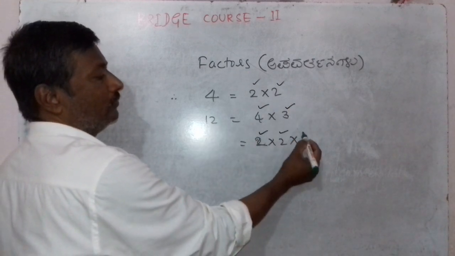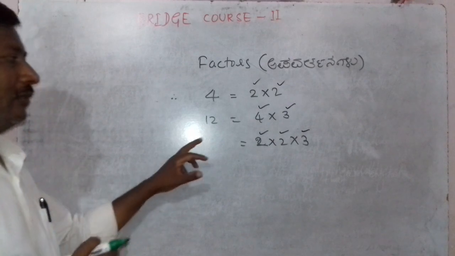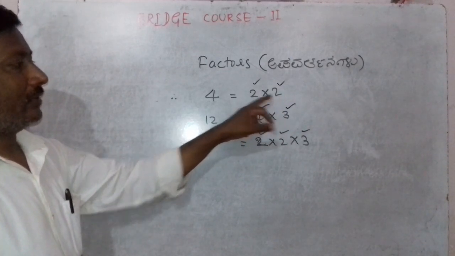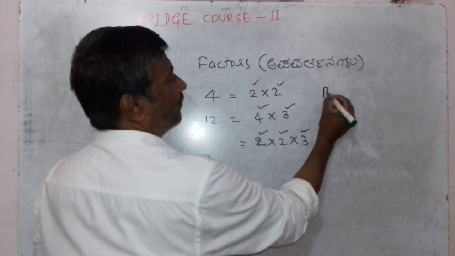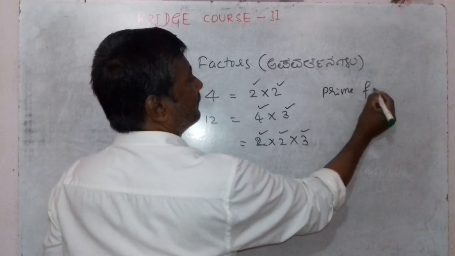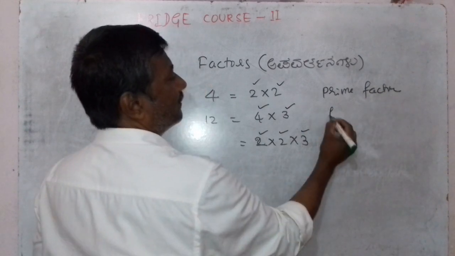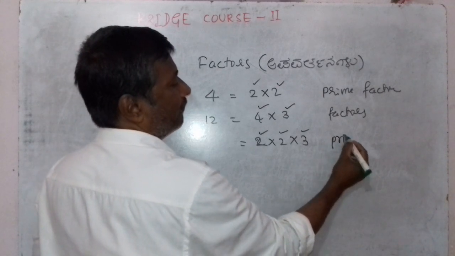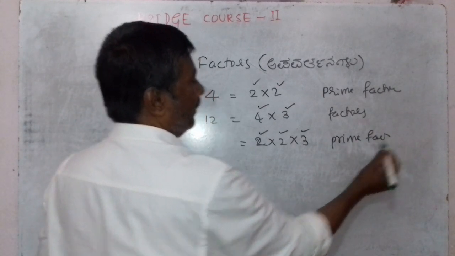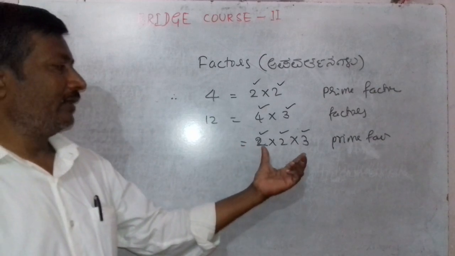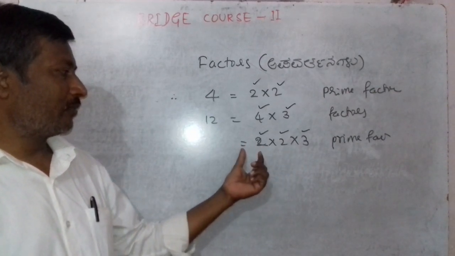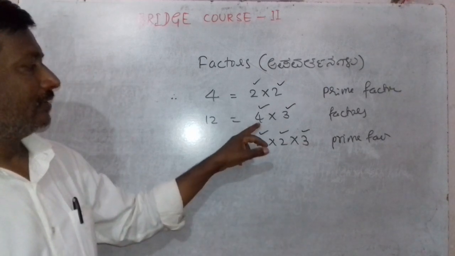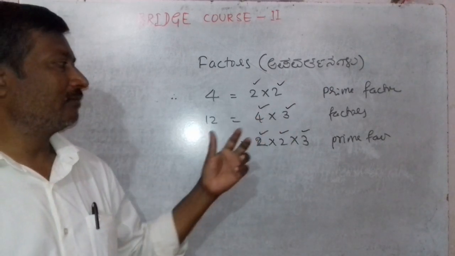2, 2 and 3, these three are also factors of 12. Here 2 and 2 are known as prime factors. The others are simply factors, and this one is a prime factor. If a number is expressed as a product of primes, these are known as prime factors, and here 4 is not prime, so it is simply a factor.